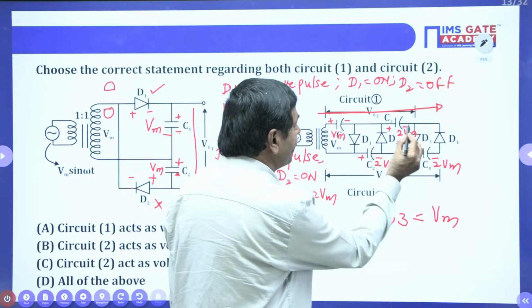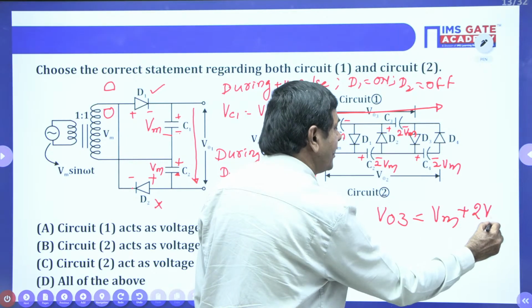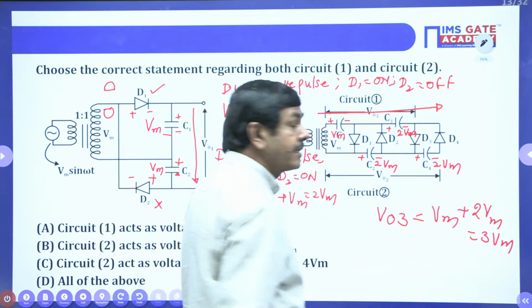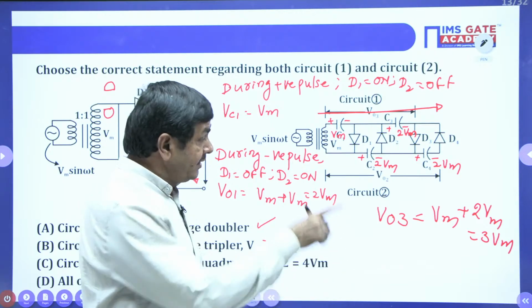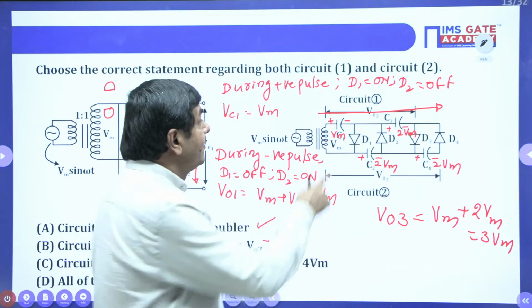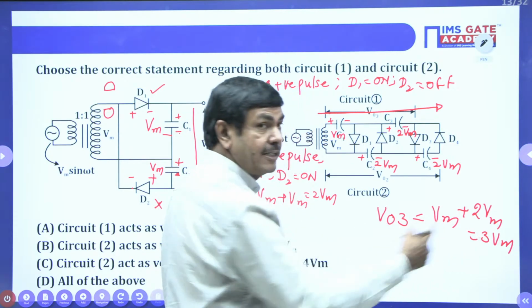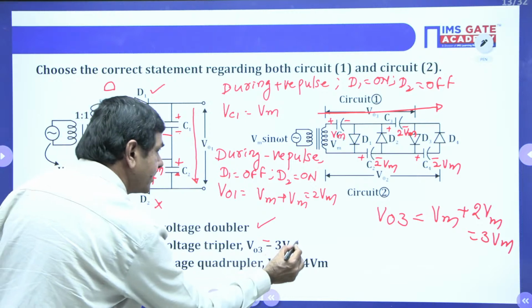When you go to the front, plus 2 Vm is available, and this is 2 Vm. Finally, 3 Vm is available here. That means from the clamping circuit given in circuit 2, V03 comes as 3 Vm only, so it is acting as a voltage tripler. Yes, this is also correct.